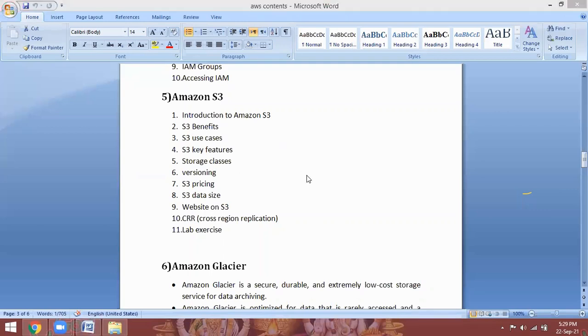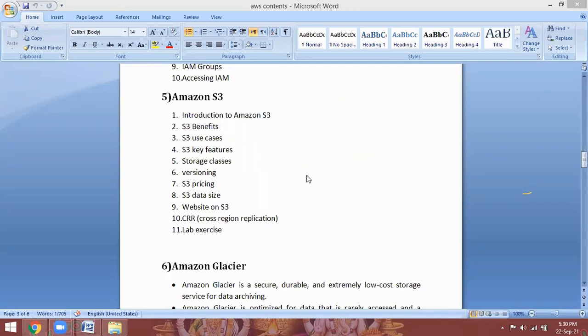So that is object level storage. This is a very important class in cloud. Whatever data is on your computer or laptop, either videos or photos or important documents, you can upload into your Amazon S3 storage. By default, they allow you to store 5 GB in Amazon S3 at free tier eligible. The remaining is chargeable. That we are going to discuss in the class.